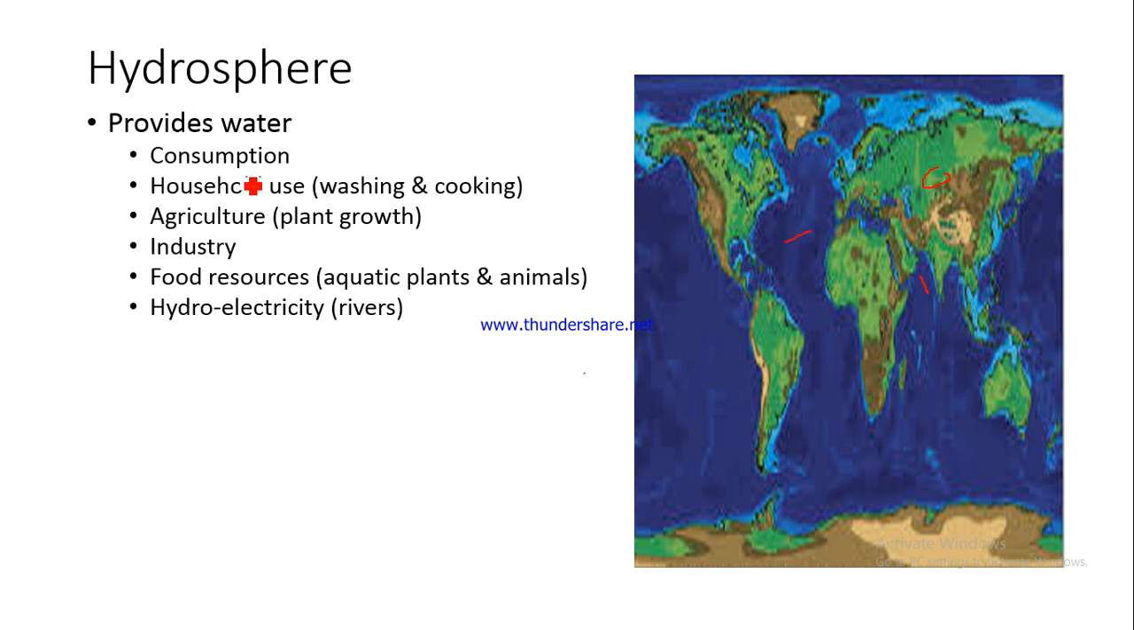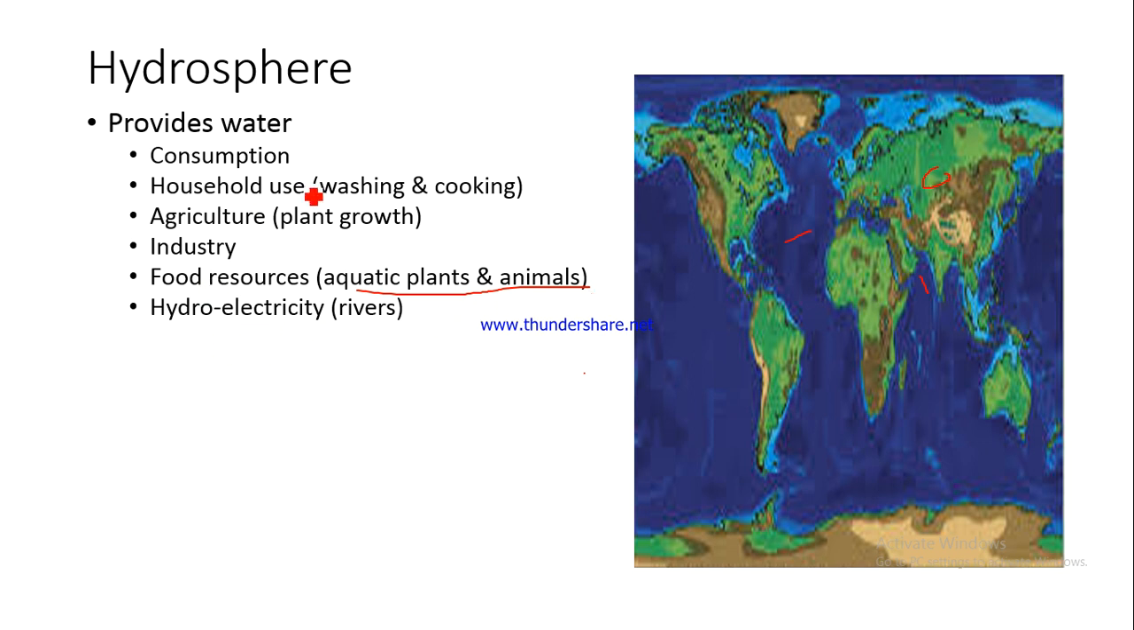It provides water to us for consumption, for household use, washing and cooking, and for agriculture. Without water you cannot think of growing plants. Agriculture is just not possible without water. Likewise, for industrial use also we require water. There is a lot of water which is consumed by industry. Then the organisms found in water, the aquatic plants and animals, for example fish, are also a rich food source and rich source of protein for the human population. So they also provide food to us.